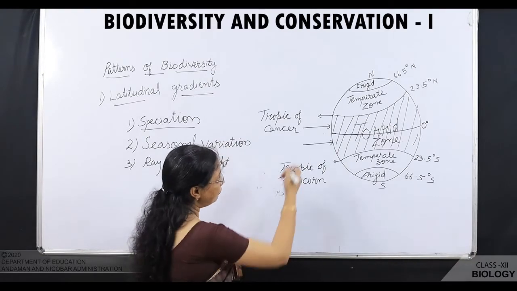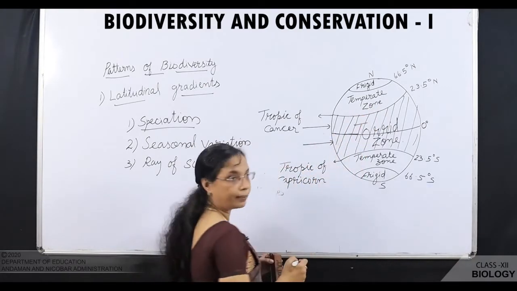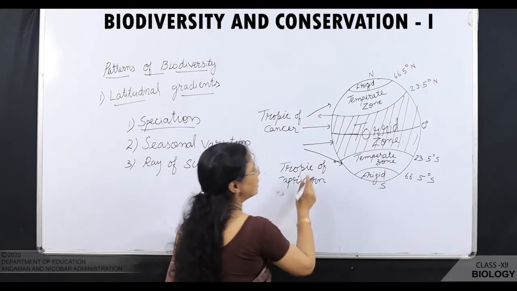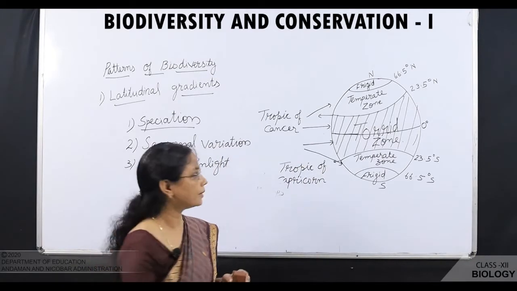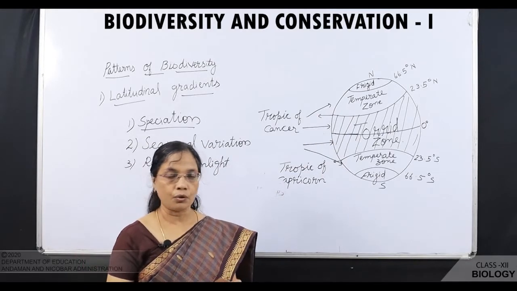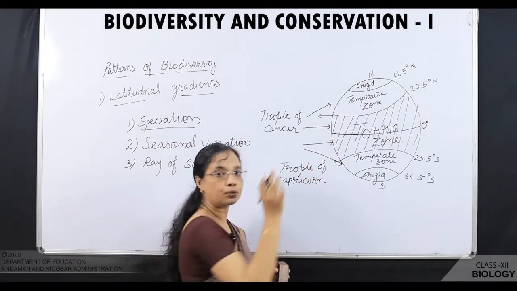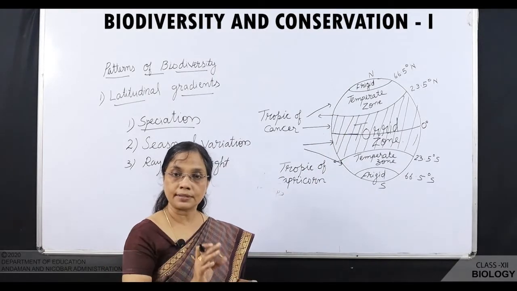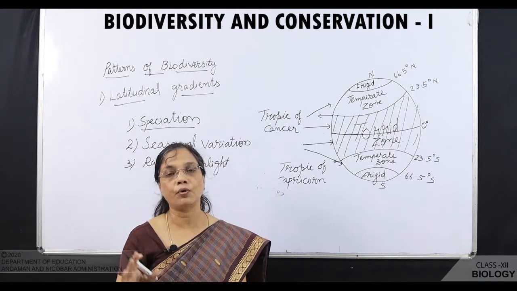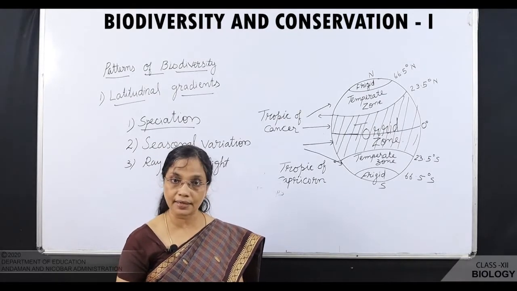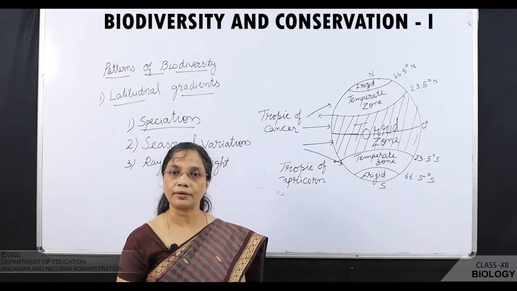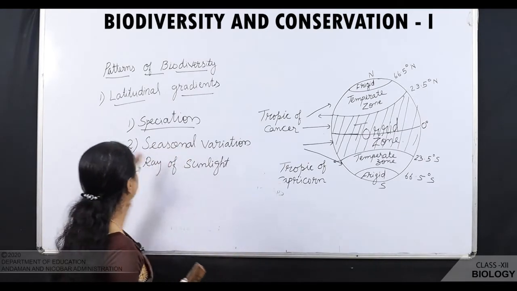Okay, but when we see this region, the temperate zone, these temperate zones are receiving slanting rays of sunlight. They are not receiving the direct sunlight. So, the intensity is less there, the productivity is less. Since the productivity is less, it supports fewer herbivores and fewer carnivores. So, this is the reason why in the tropical region more species diversity is seen in comparison to the temperate region.